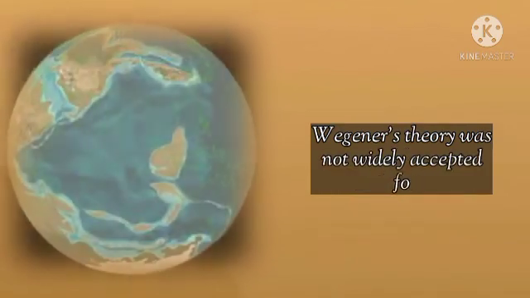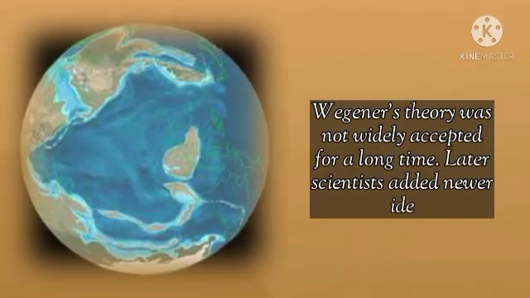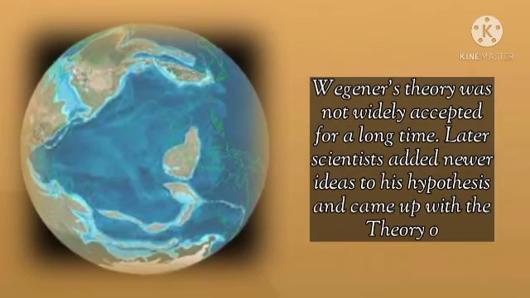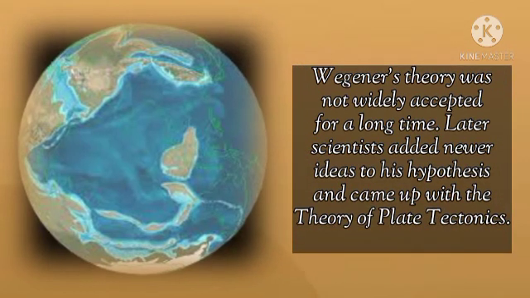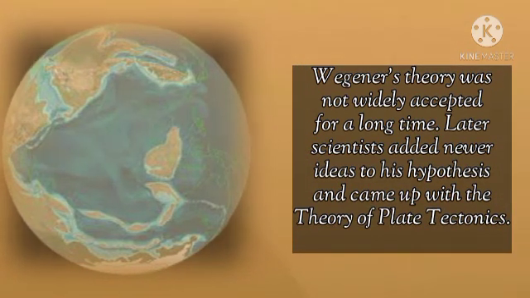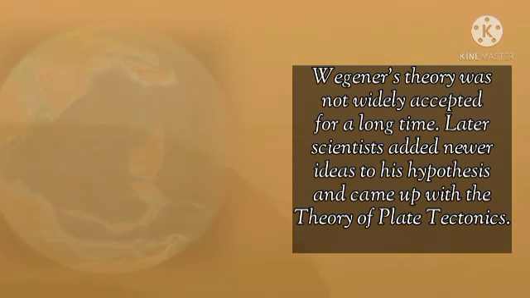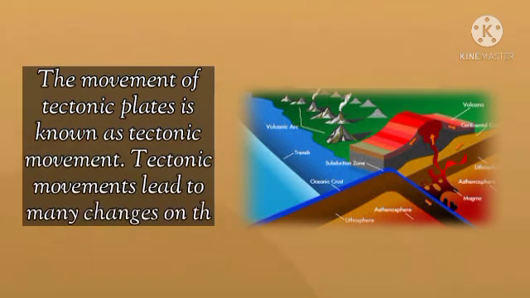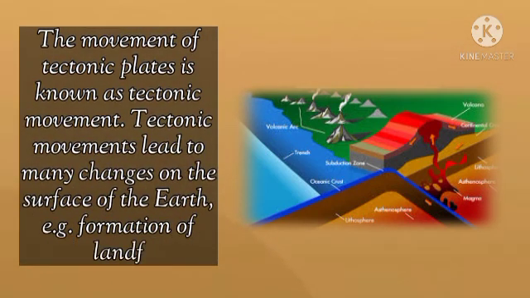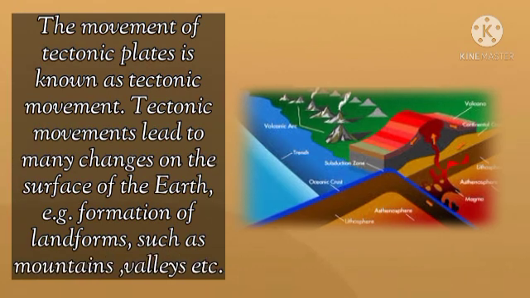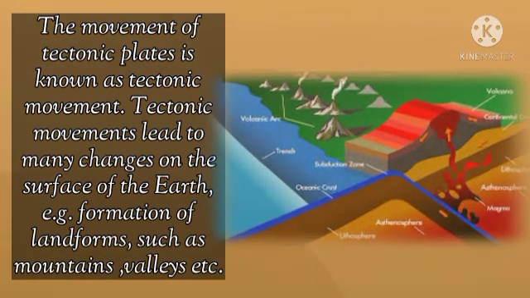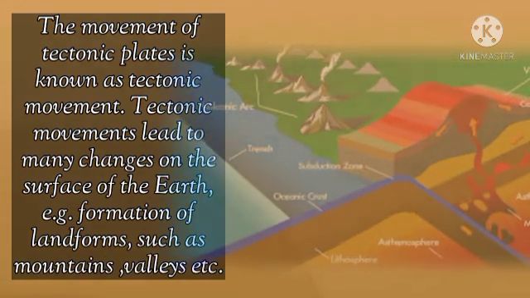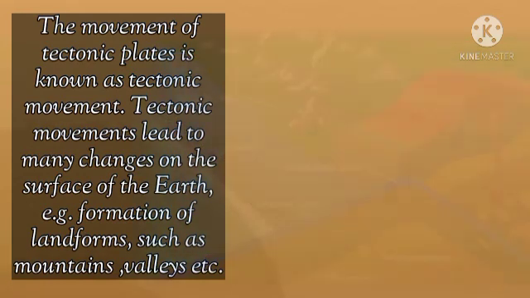Wegener's theory was not widely accepted for a long time. Later, scientists added newer ideas to his hypothesis and came up with a theory of plate tectonics. The movement of tectonic plates is known as tectonic movement. Tectonic movements lead to many changes on the surface of the Earth. For example, formation of landforms such as mountains, valleys, etc.